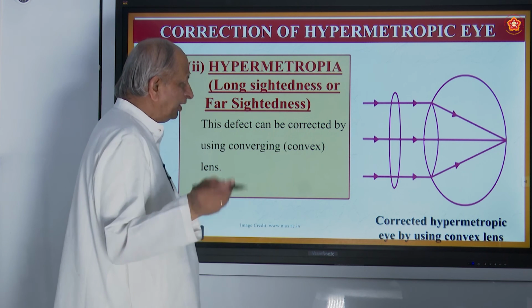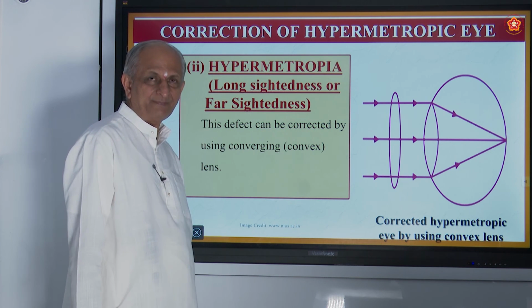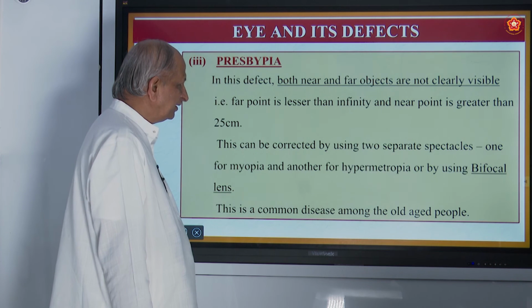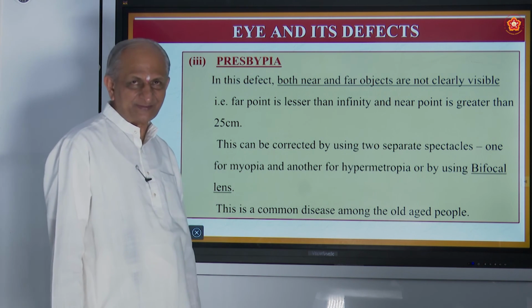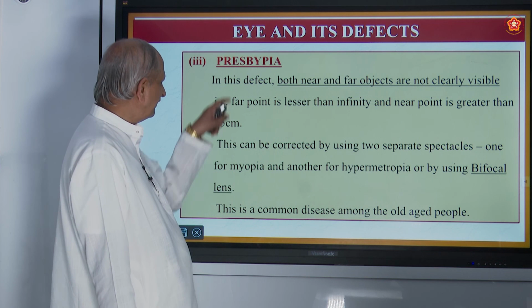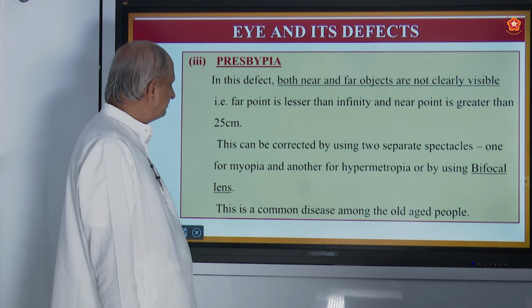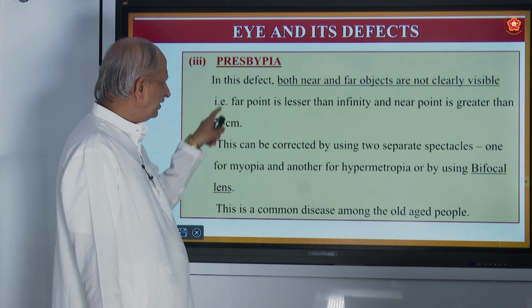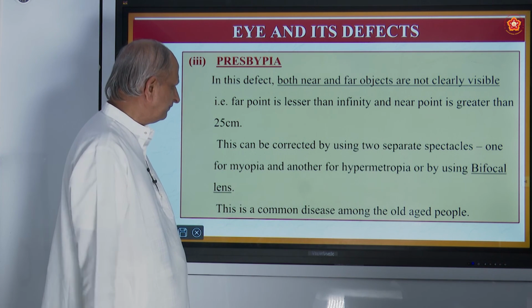So, beyond this also there are some defects. For example, the elderly people, when the age comes, the eyes lose the capacity to form images. That defect is called presbyopia. Here both near and far objects are not visible.